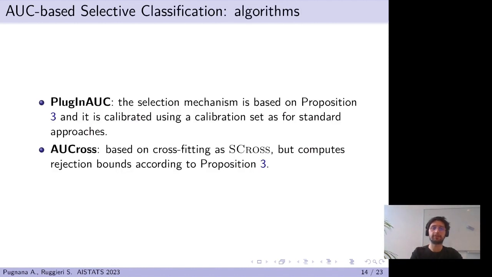We embed this rejection strategy into two different algorithms, plugin AUC and AUC cross. The former exploits the plugin principle and builds a classifier over a training set, but it builds the rejection strategy according to the bounds in proposition 3. These values are estimated over a calibration set. The latter exploits a cross-fitting strategy.